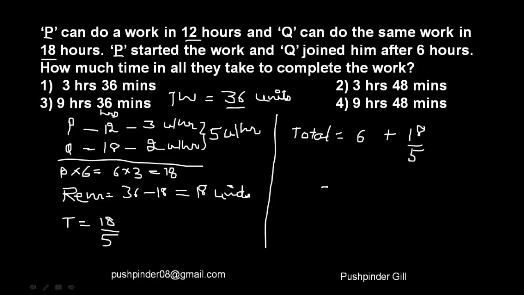Now we've got the answer, right? We just need to convert them into some specific units. Now what is 18 by 5 hours? If we divide 18 by 5, we get 3.6, right? So if we add both of them, that is 9.6 hours. Fine. So it's 9.6 hours. So 0.6 hours is equal to 36 minutes. So our answer is 9 hours and 36 minutes.